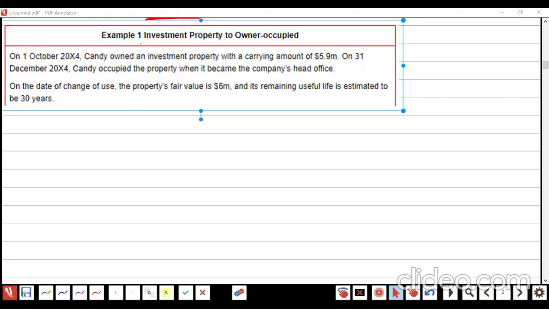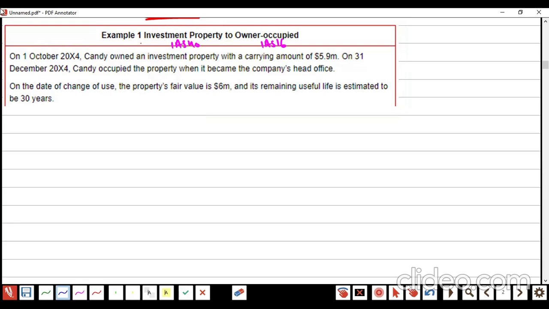Now let me share a question with you. Give me 1 minute. Look, in this question from Study Hub, investment property to owner occupied, that is IAS 40 to IAS 16, right? 1st October 2024, whatever. Candy owned an investment property with a carrying amount of 5.9 million.